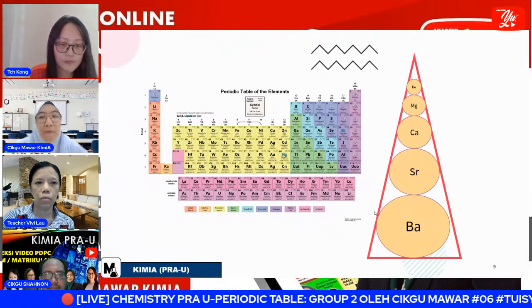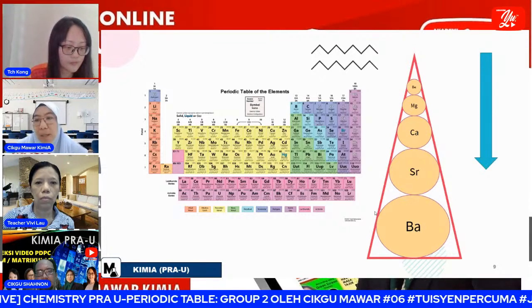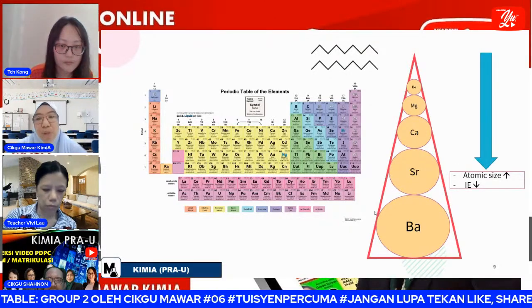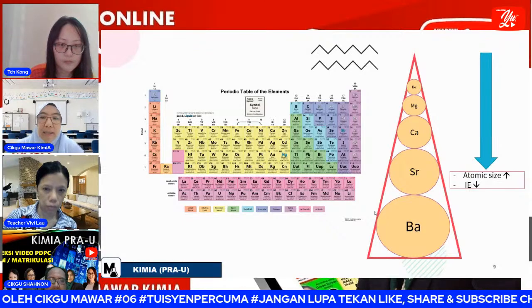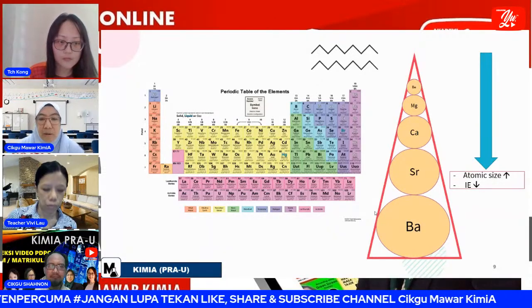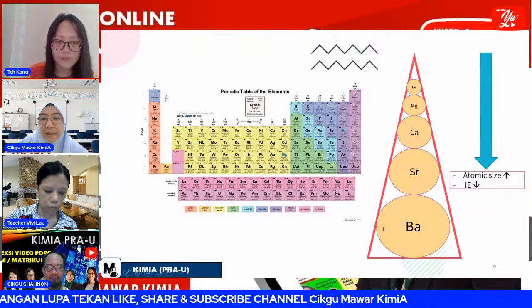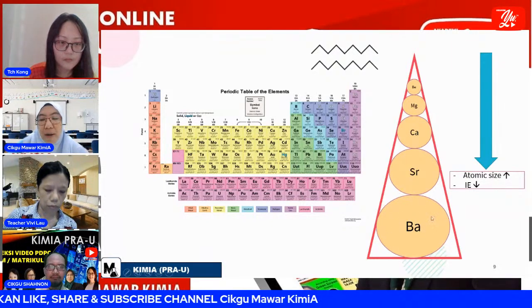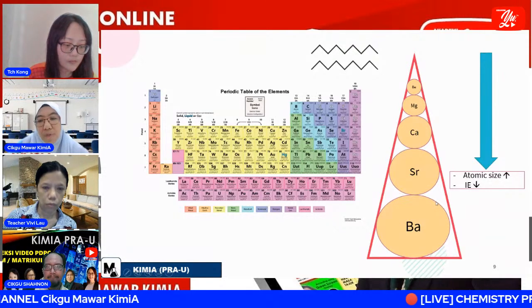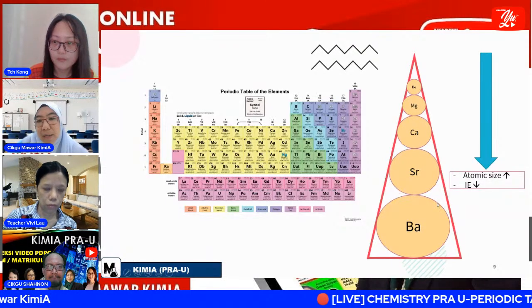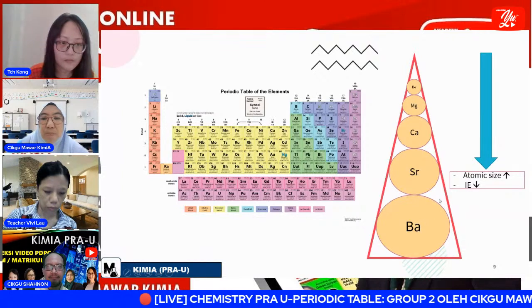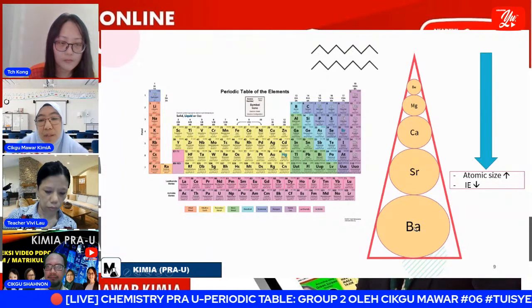Basically for physical properties, when going down the group, we can see that the atomic size of group 2 is increasing, and its ionization energy is also decreasing. The larger size of barium makes the ionization energy of the outer electron very low, since it has the weakest attraction force between the outer electron and the nucleus.